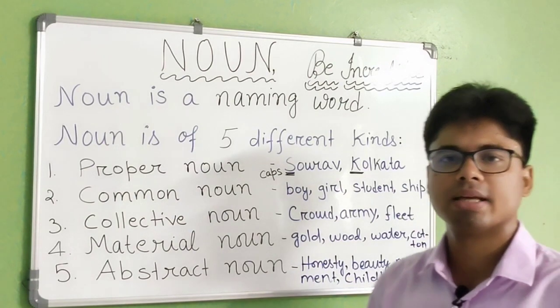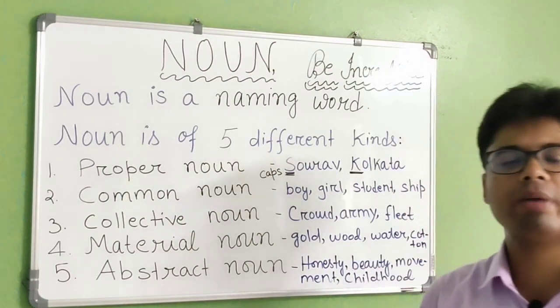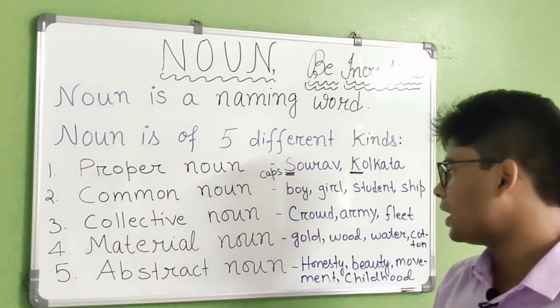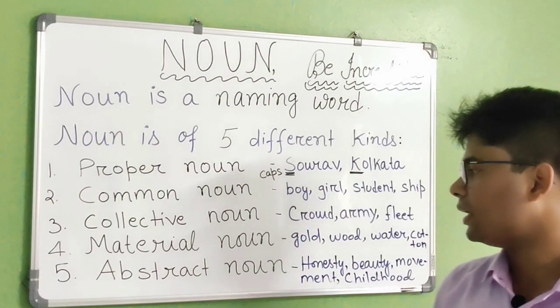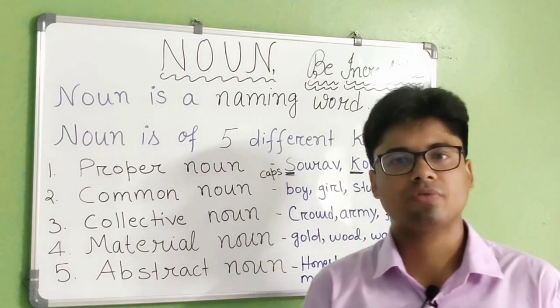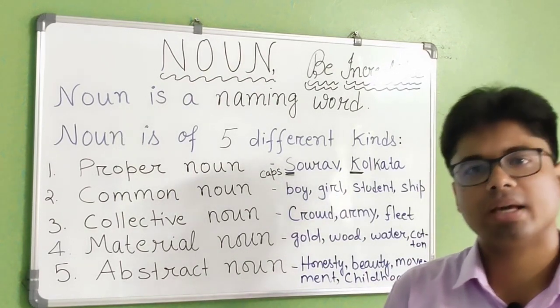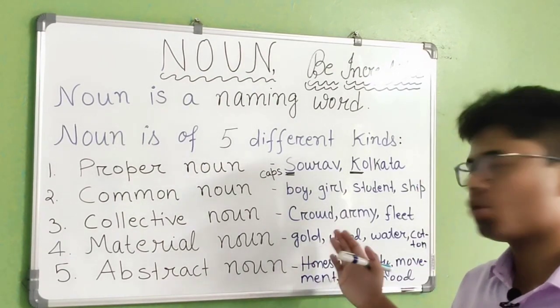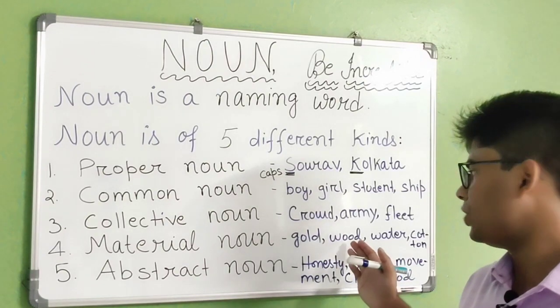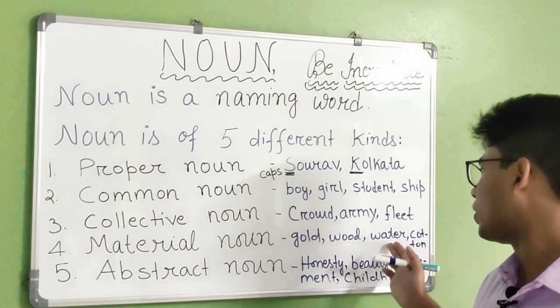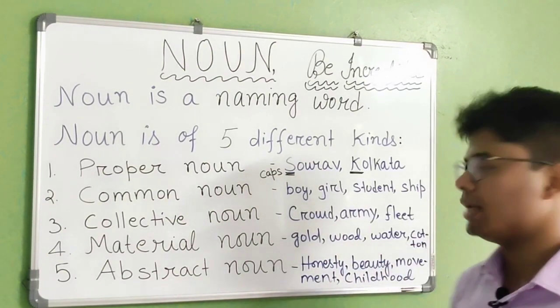Now we are getting down. The fourth one is material noun. What do you mean by material noun? Material noun is very easy. Material noun, we can obtain it right from nature. What kind of material noun can we say? Material noun can be your gold. Material noun, it can be your wood, it can be your water, it can be your cotton, anything.